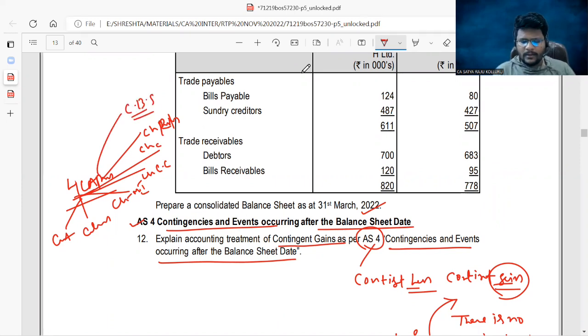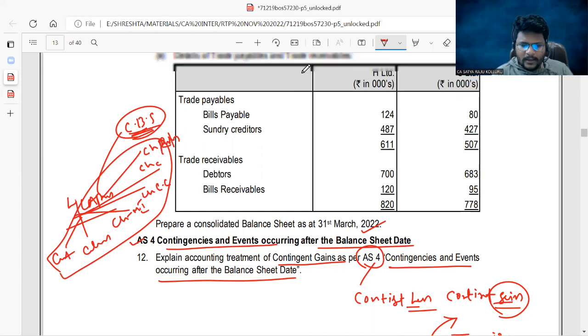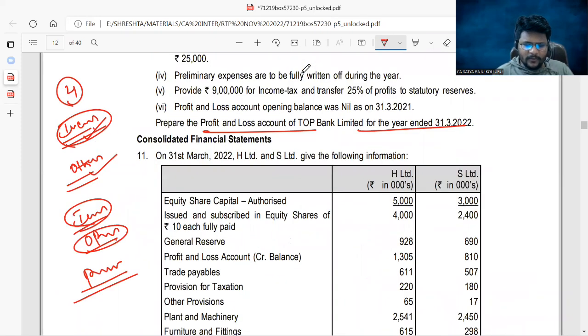Maybe in their own presentation, they might have given it in the printed solution, but we are generally following the same structure for presentation of CBS. These you can present as notes to accounts or working notes, whatever the case may be. This is the main theme actually. Remaining all you can present under working notes, not an issue. Okay. Now, first let me check the information.